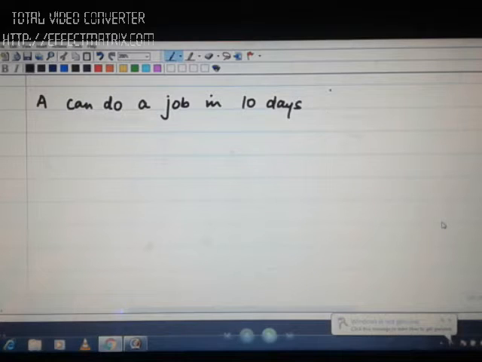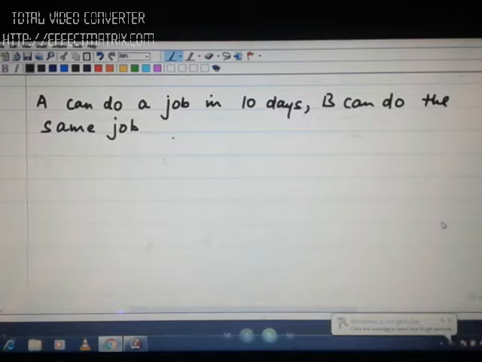In 10 days, B can do the same job in 15 days.